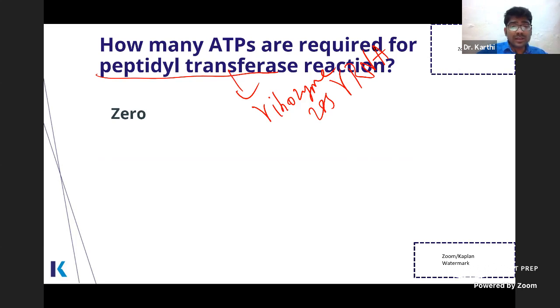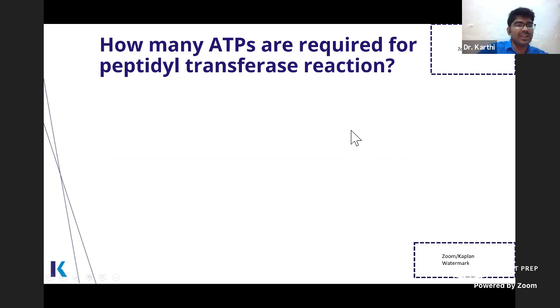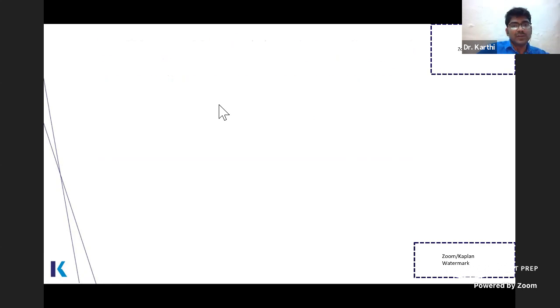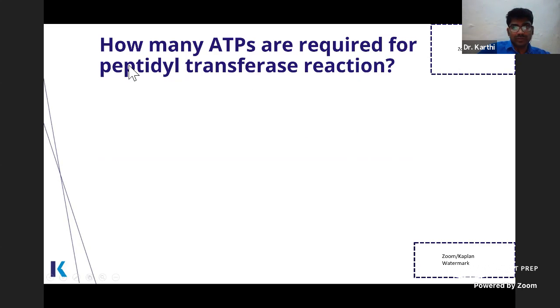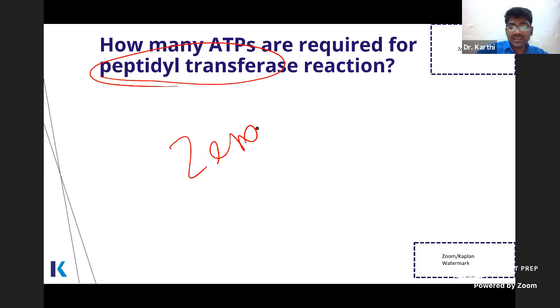So this ribosomal RNA does not require any ATP. Okay, the formation of the peptide bond by this enzyme does not require energy. That does not mean that peptide bond formation does not require energy. Okay, so if they specifically ask you about this enzyme peptidyl transferase, then only you have to write 0. Otherwise, it is 4 ATP equivalent.